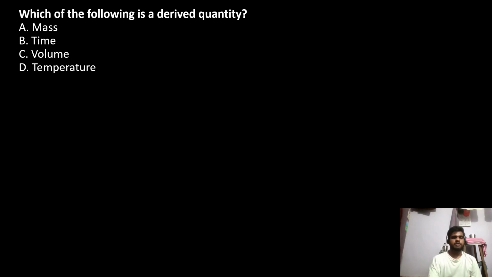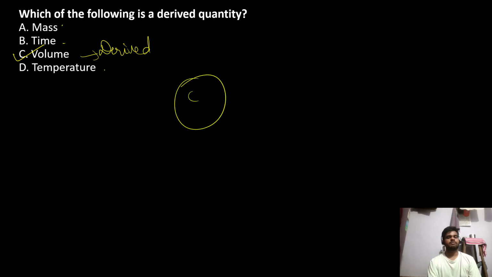Which of the following is a derived quantity? Temperature, time, and mass. These are fundamental quantities. Volume is a derived quantity. Derived. Rest all fundamental. So answer to this question is C.